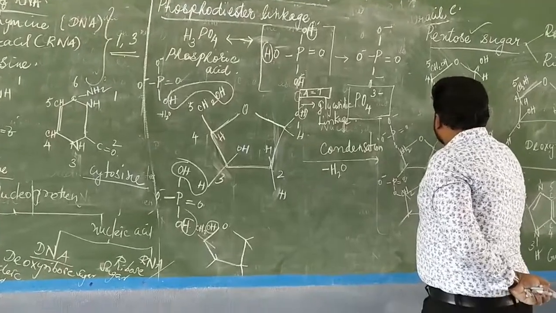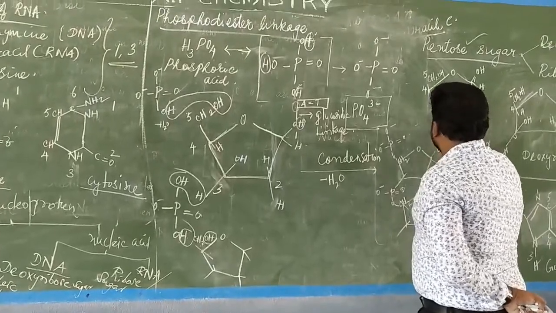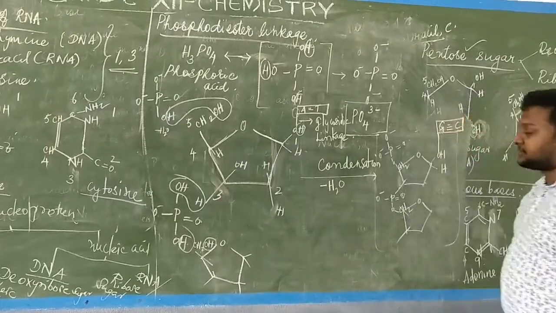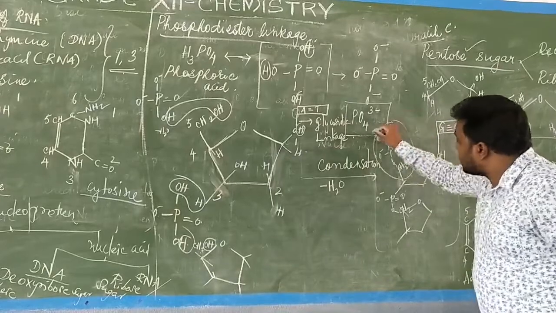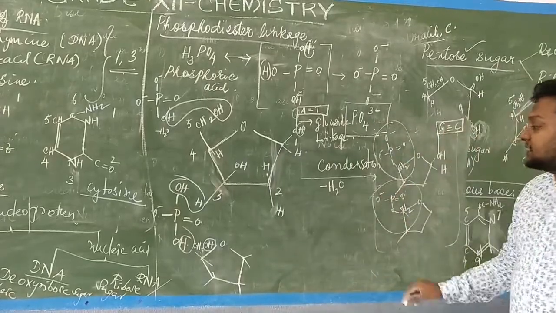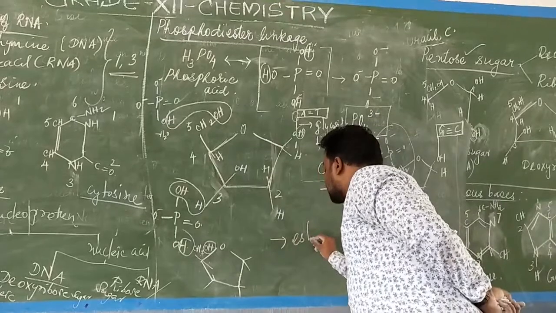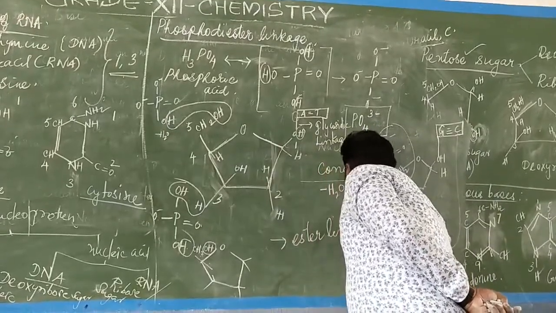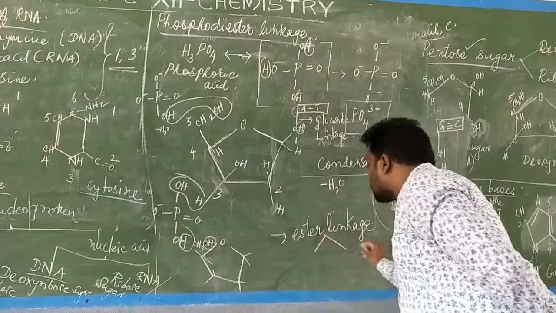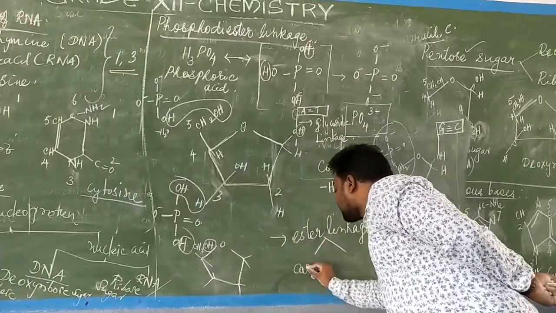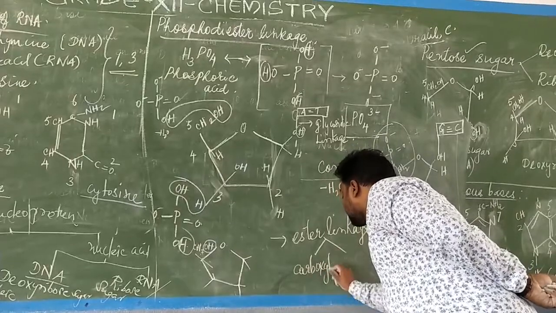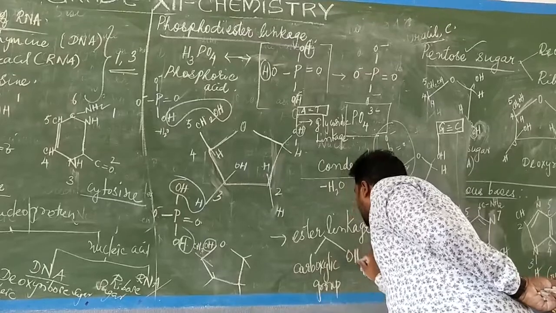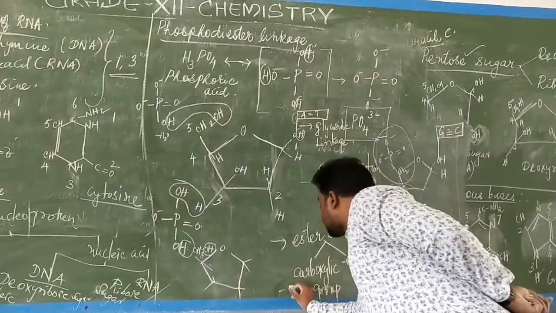This OH will be getting attached to the nitrogenous bases. Say for example guanine pairs with cytosine. So this linkage is called as diester linkage. See, this is due to the formation of ester linkage. What is this ester linkage? The ester linkage is nothing but a linkage that is formed between carboxylic acid, carboxyl group, and alcoholic group, bond OH. Carboxylic group is bond COOH.